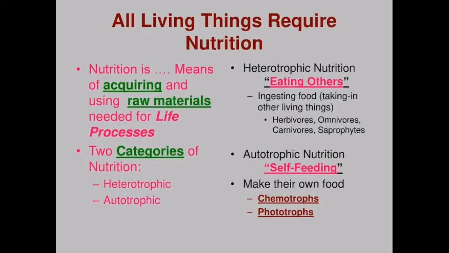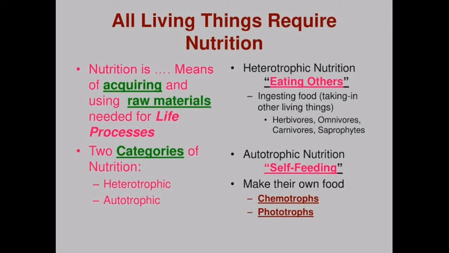Okay. The next type of variation we are going to read about is variation in the mode of nutrition. So all living things require nutrition. And what is nutrition? Nutrition means acquiring and using raw materials needed for life processes. We all need nutrition to carry out our life, and there are two categories of nutrition: heterotrophic nutrition and autotrophic nutrition. So what is heterotrophic nutrition? Earlier also I explained to you. Heterotrophic means eating others, the organisms which cannot prepare their own food and ingest food by taking in other living organisms. It includes all the herbivores, omnivores, carnivores and saprophytes.